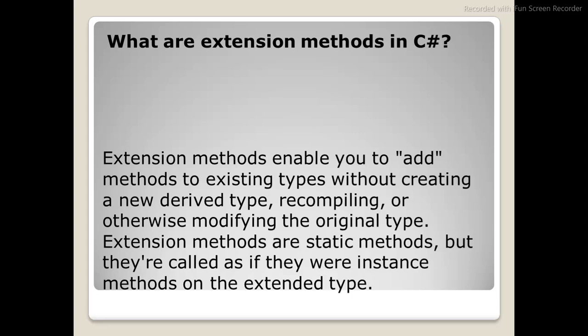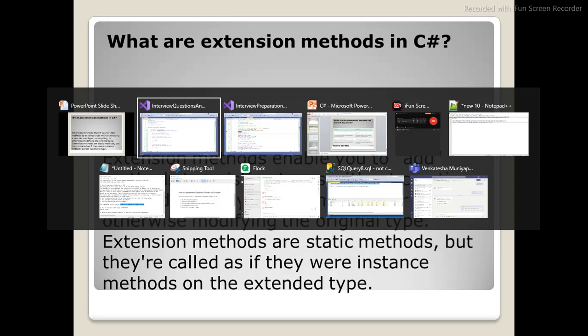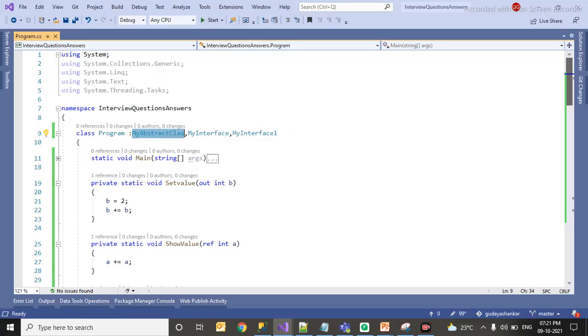Basically, these extension methods are static methods, but they are called as if they were instance methods on the extended type. I think this will be a little confusing. Let me explain with an example so that you understand better.